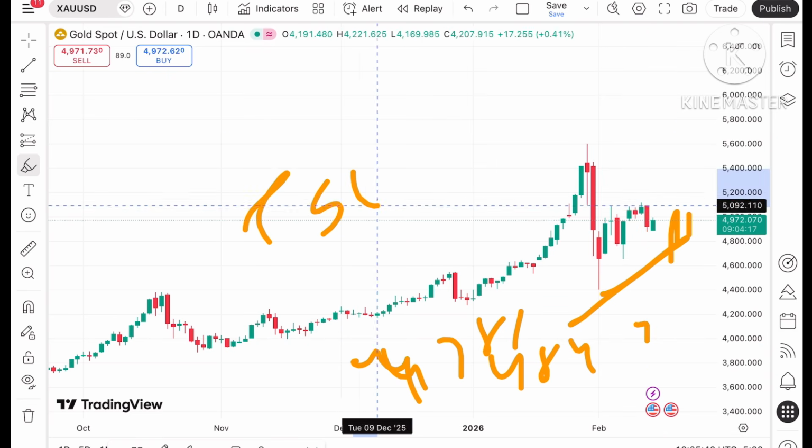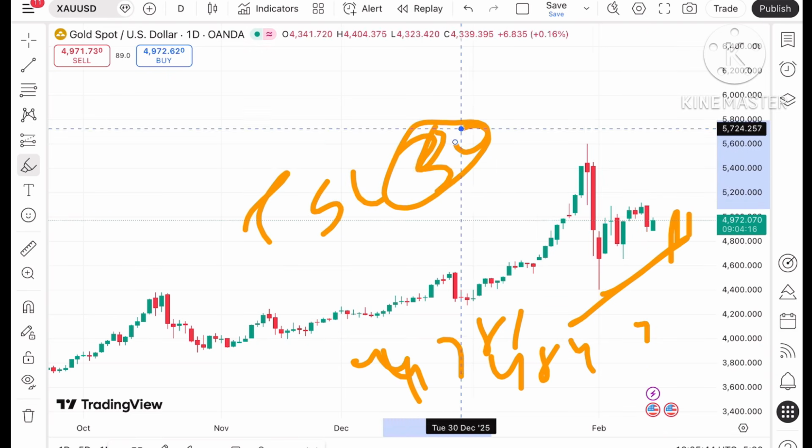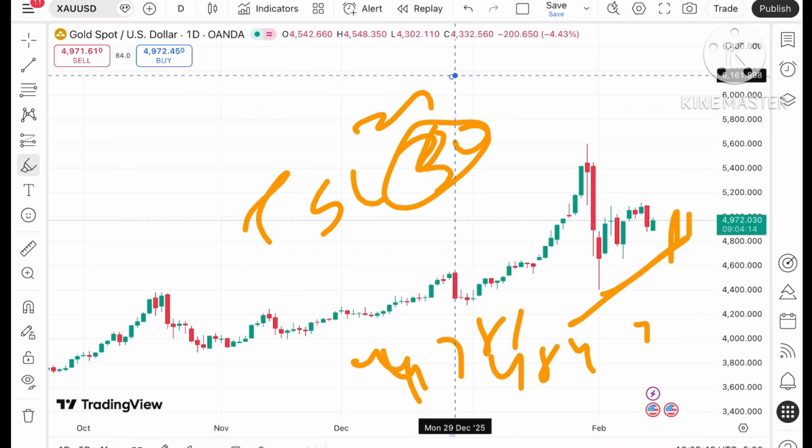So trail your SL by around $30, or 25 to 30, depending on your risk and the targets. Okay, because it also depends on the volatility you are trading with.